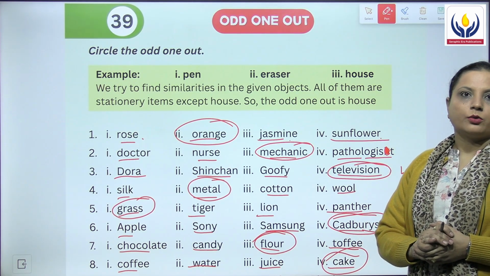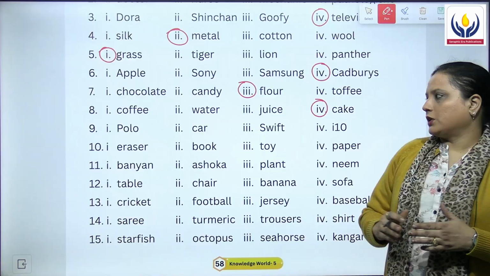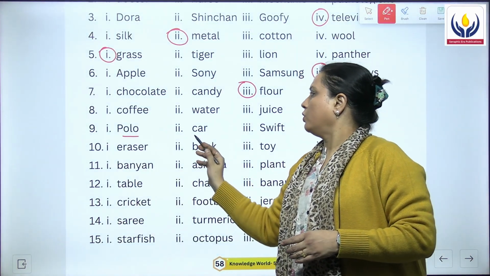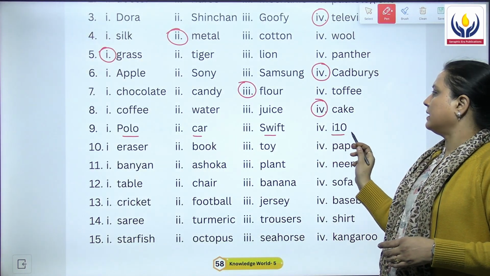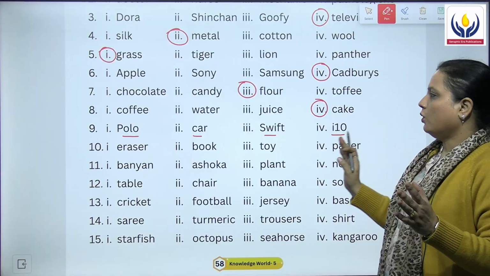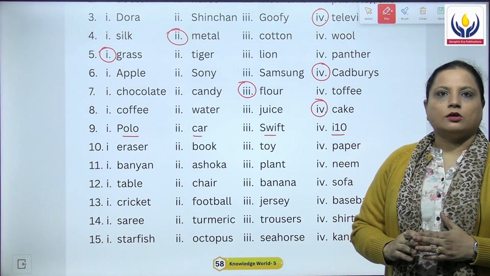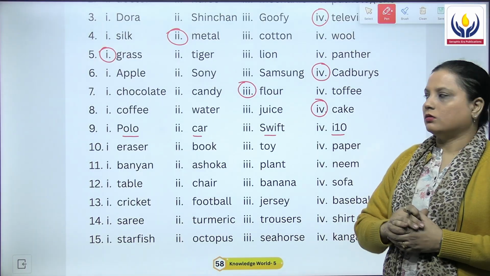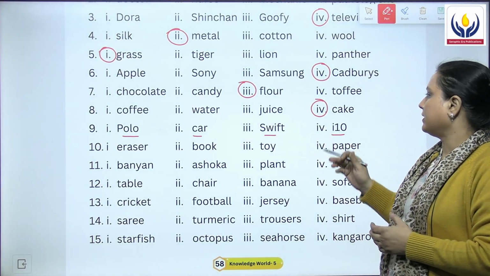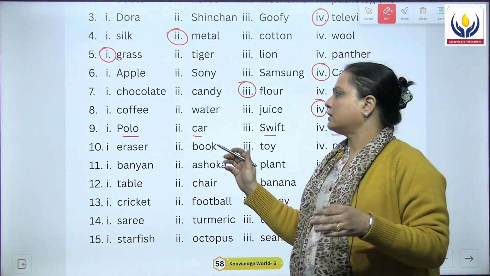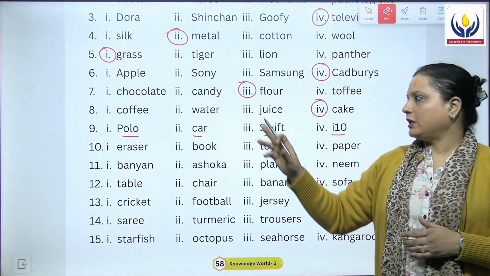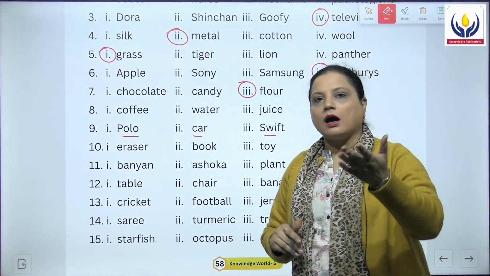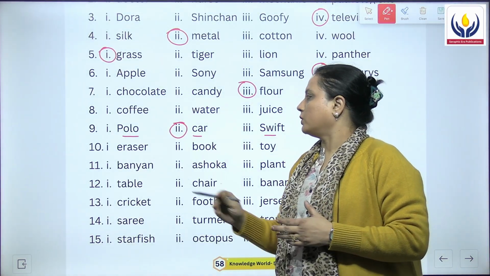Let's move to the ninth question now. The ninth question given over here is Polo, car, Swift, I-10. Now, which one is the odd one out among the four? Polo, car, Swift or I-10? And the answer is car. Rest of them are names of cars. So, this is the odd one out.